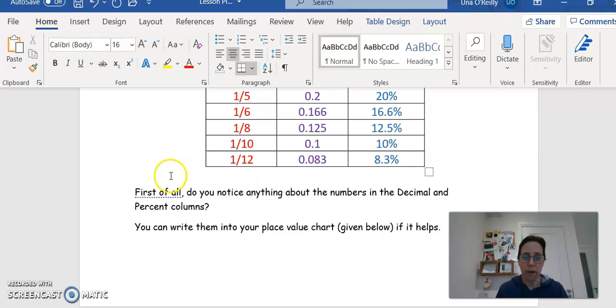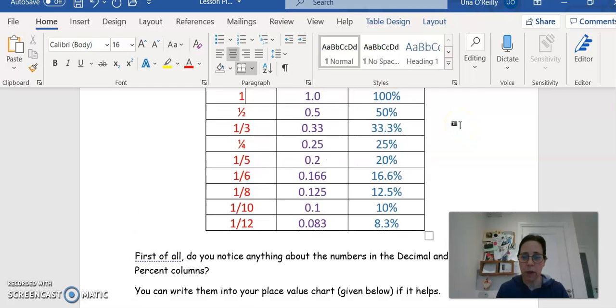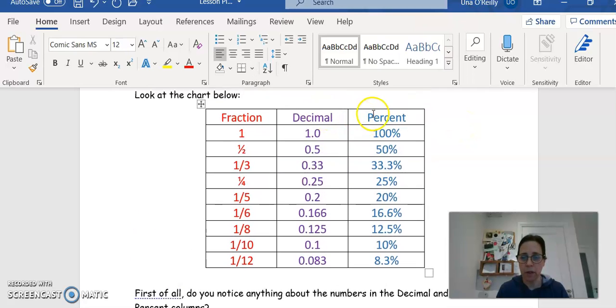Okay, it says, first of all, do you notice anything about the numbers in the decimal and percent columns? I'm just going to go back up here, and I want you to pause the video and have a look at the decimal and percent columns and see what you notice about the numbers that are written in here, okay? So take a minute or two to have a look at that.